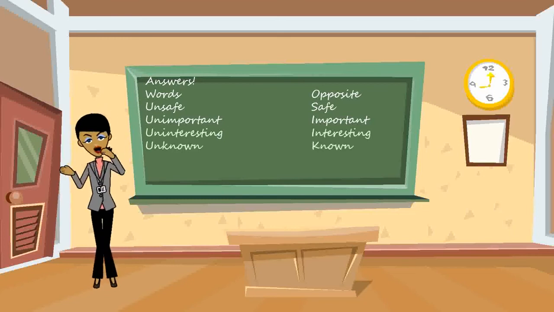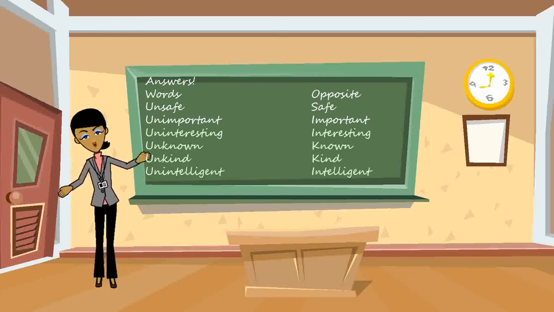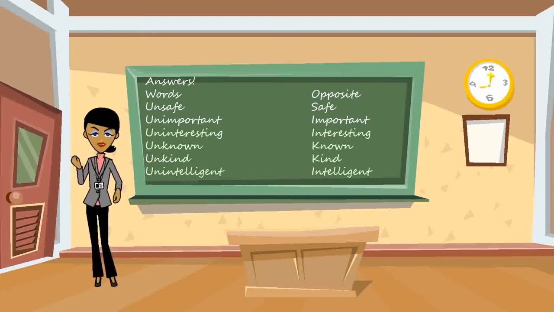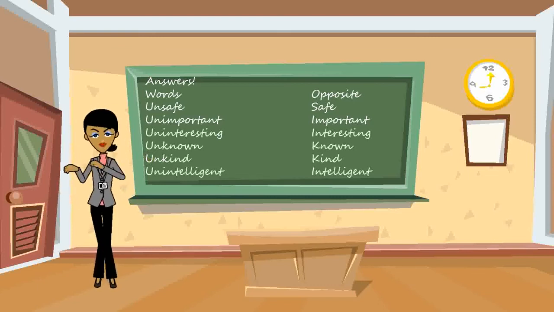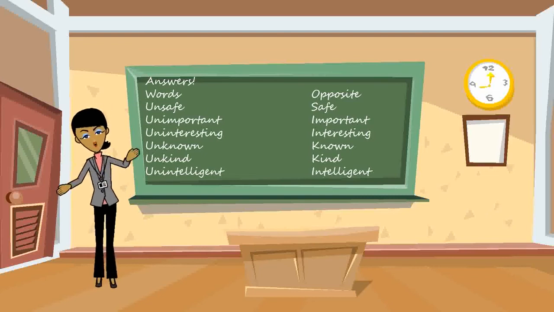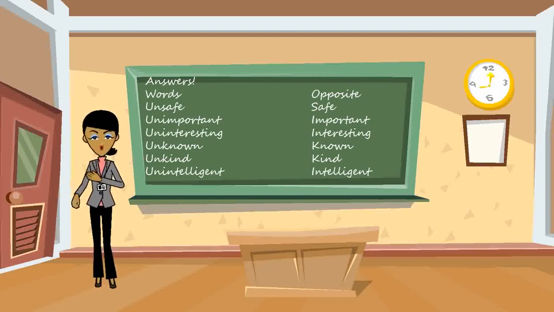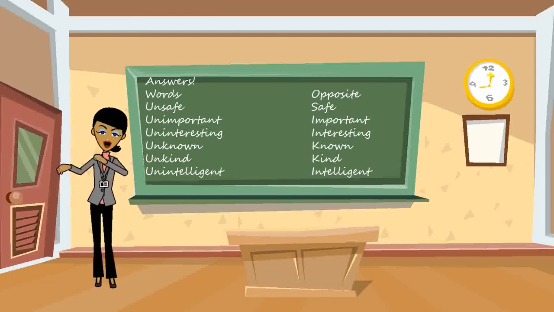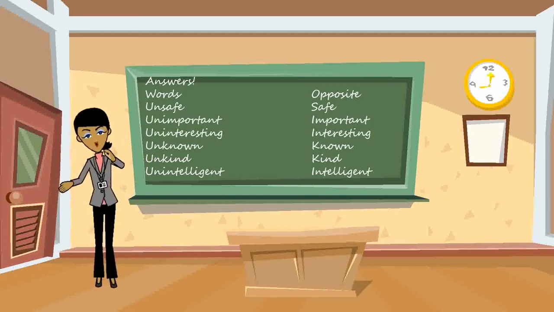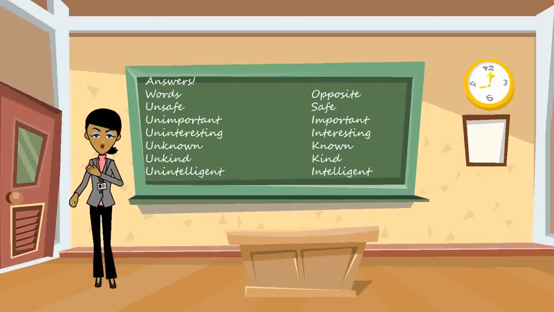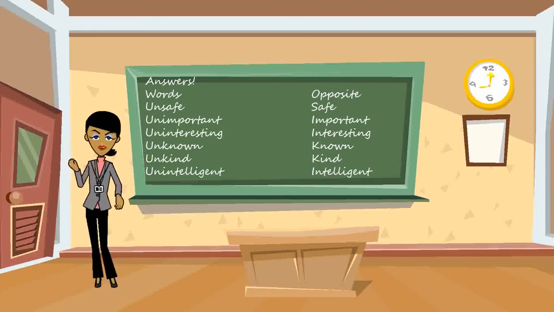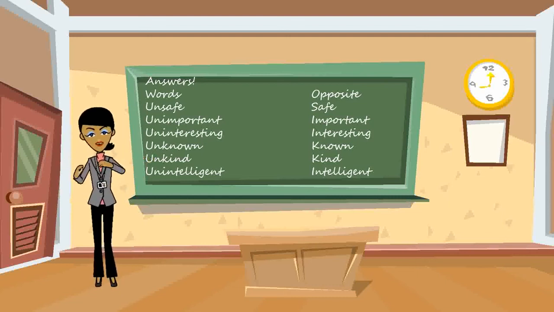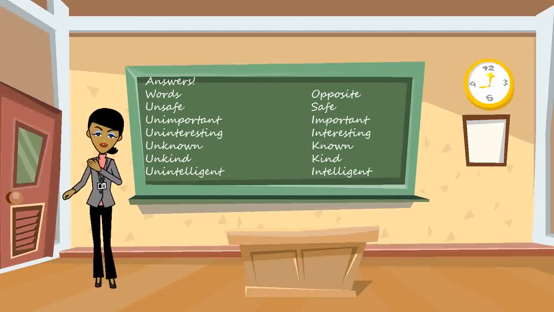Excellent class. Now let us have a look at the answer sheet to verify your answers. Unsafe, safe. Unimportant, important. Uninteresting, interesting. Unknown, known. Unkind, kind. Unintelligent, intelligent. Now we shall move on to the last section of today's session. Shall we move on, class?